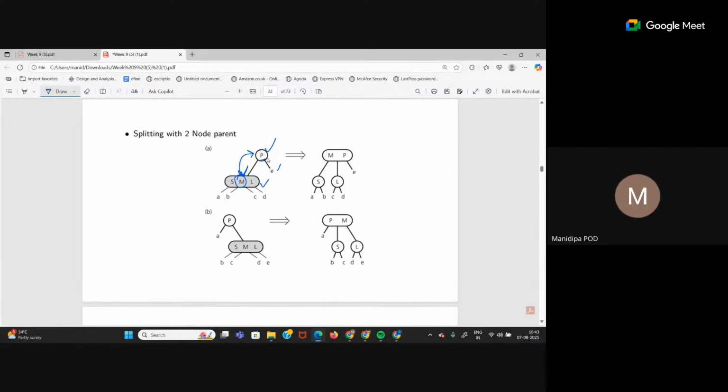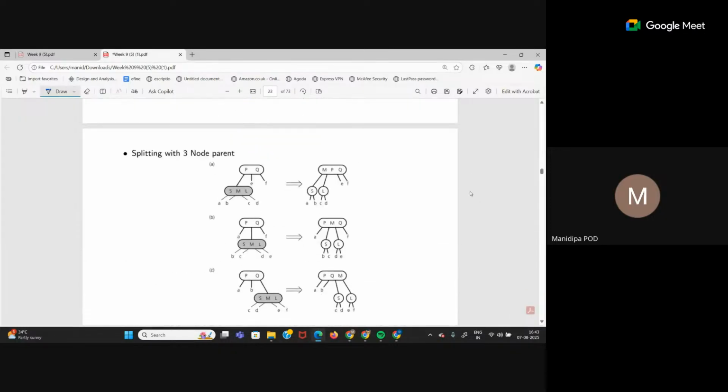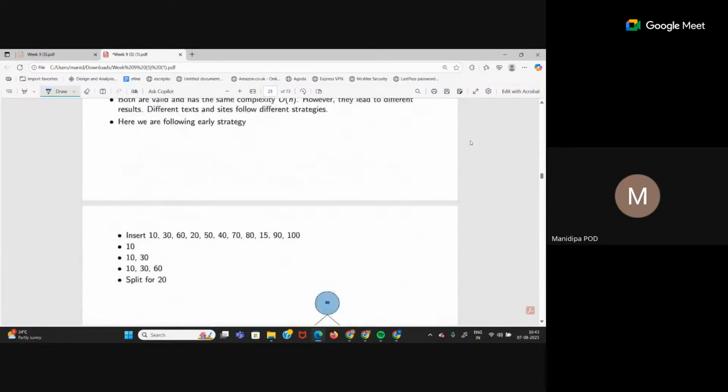Where will M enter? This node is on the left child of P. That means M is less than P, definitely. So it will be on the left hand side of this 3 node. Correspondingly, you have to also change the children here, S and L, right? Because this 3 node, when you split it, it is being split into two nodes. S and L are now 2 nodes. All this will be better understood when we see this example.